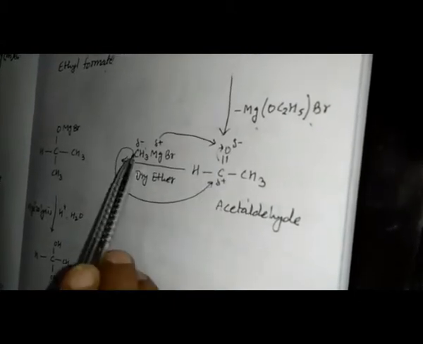By the same procedure, it is going to attack. Oxygen is more electronegative, so it is negatively charged and the carbon is positively charged, because the bond gives its electron to the oxygen. Methyl is negatively charged. The positively charged part attacks the negatively charged oxygen, and the positively charged carbon is attacked by the negatively charged methyl group. We are getting the addition product.